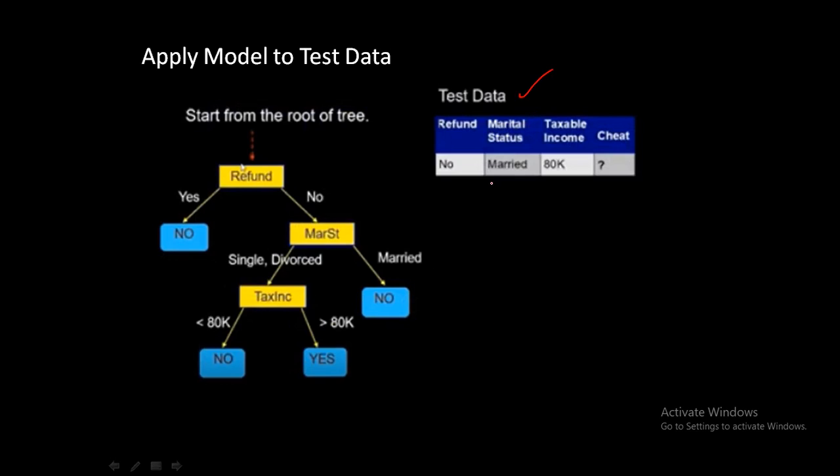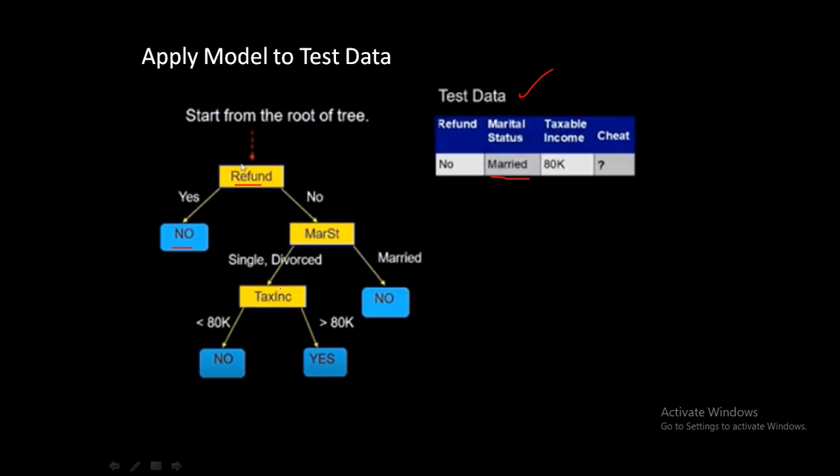Let me just apply this. Firstly, just observe one thing. Here we have two types of nodes. Some are marked yellow and some are marked blue. So I have two colors of nodes. The first one is refund, and some are no, yes, and something like that. So in short, we have two colors of nodes.